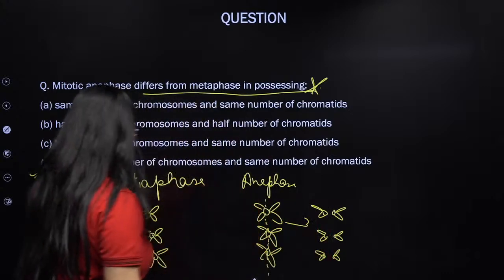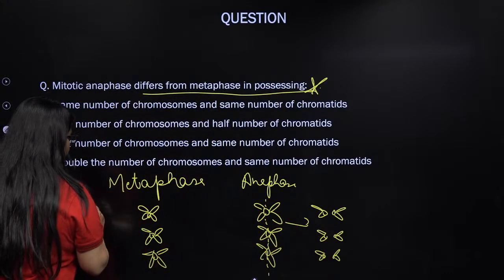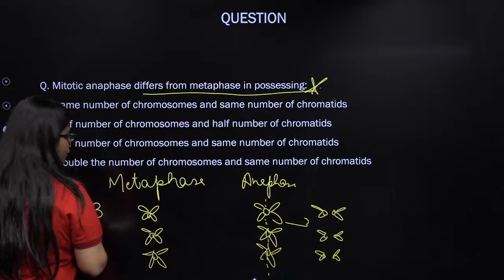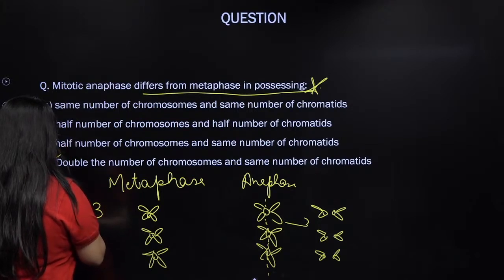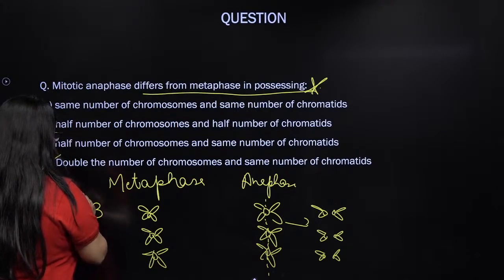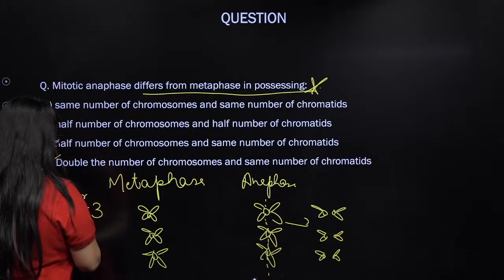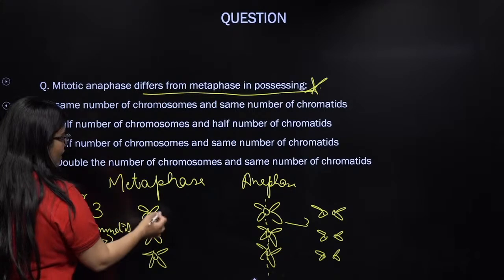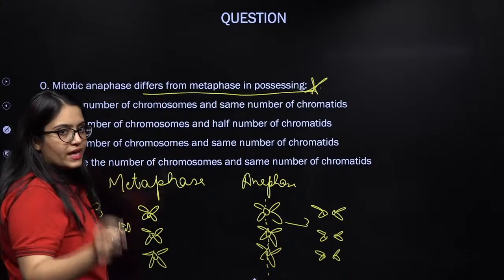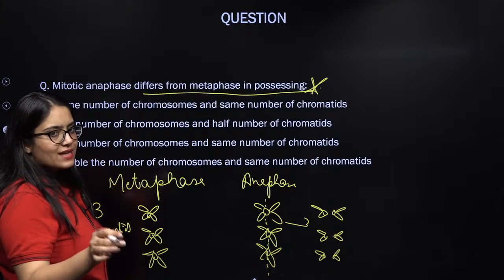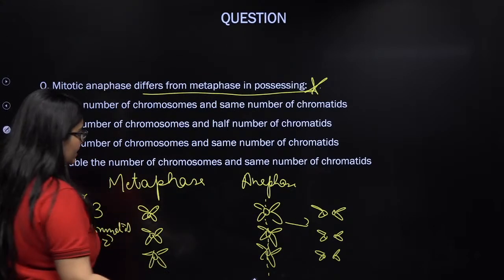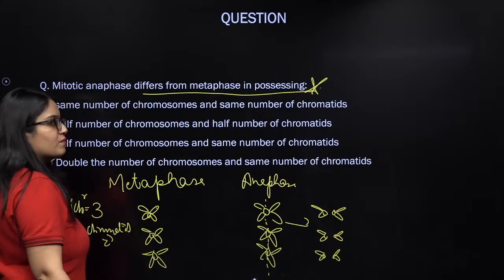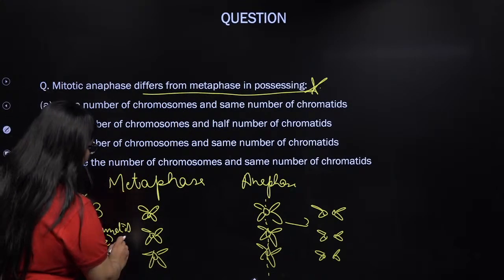Right? So see here, how many chromosomes are there? Number of chromosomes are 3. Number of chromatids? How many chromatids will there be? Each chromosome in a metaphase has 2 chromatids, 2 sister chromatids. So total number of chromosomes are 3, so the number of chromatids will be 6.